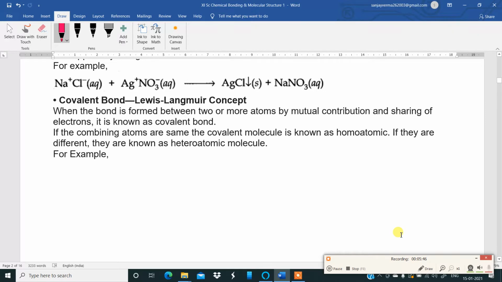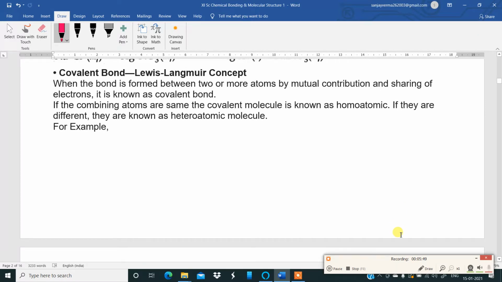Then covalent bond according to the Lewis-Langmuir concept. When a bond is formed between two or more atoms by mutual contribution and sharing of electrons, it is known as covalent bond. And generally, covalent bond happens between two non-metallic atoms. Now they can be homoatomic, heteroatomic as well.